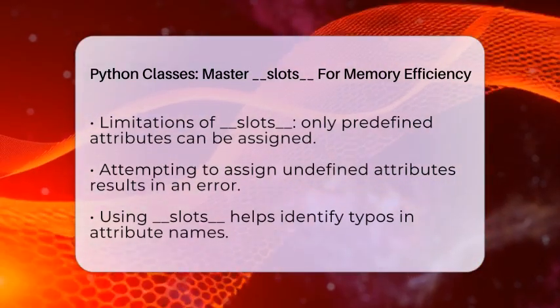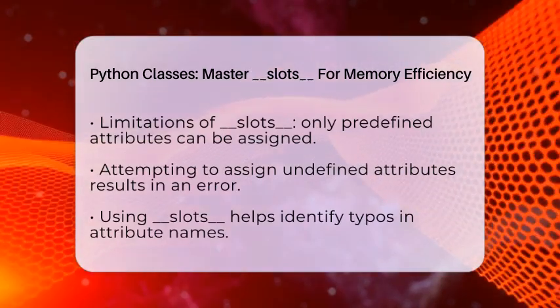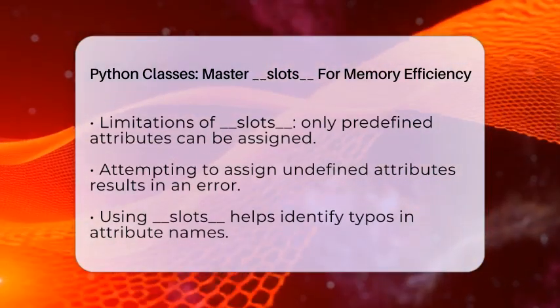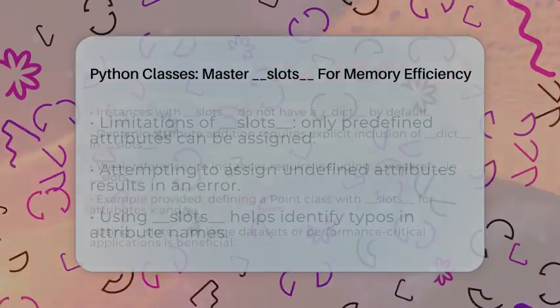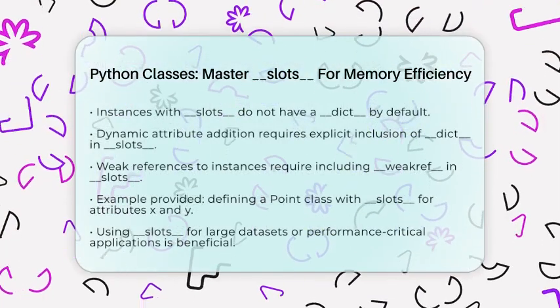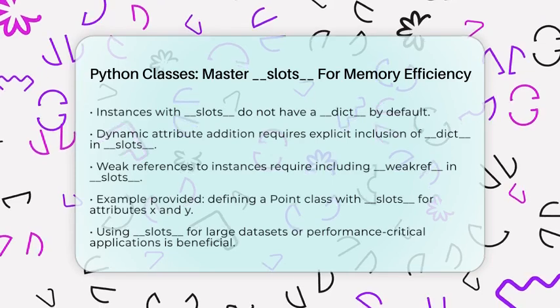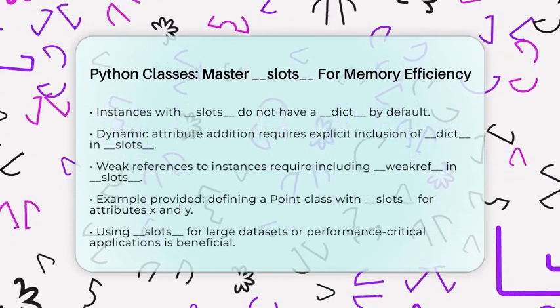Let's see an example. Imagine you have a class called Point. You can define it like this. class Point: __slots__ = ('x', 'y'); def __init__(self, x, y): self.x = x; self.y = y.